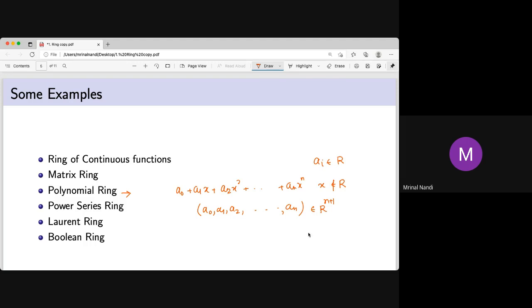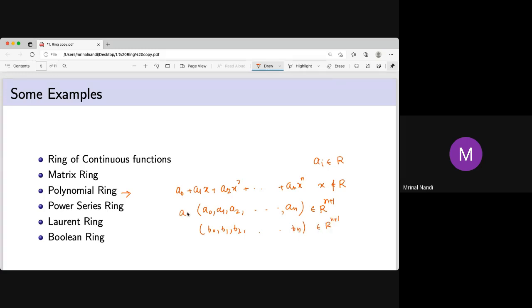Now, how do we add these? We know how to add. It's coordinate-wise addition: a0, a1, ..., an plus b0, ..., bn is just a0 plus b0, a1 plus b1, and so on. And how to multiply? You know how to multiply two polynomials. This is called the convolution. It's just a convolution.